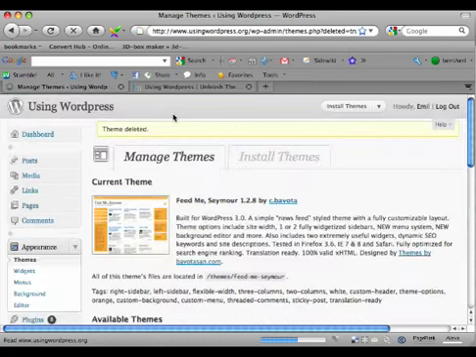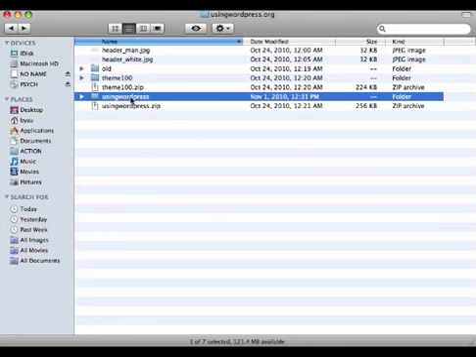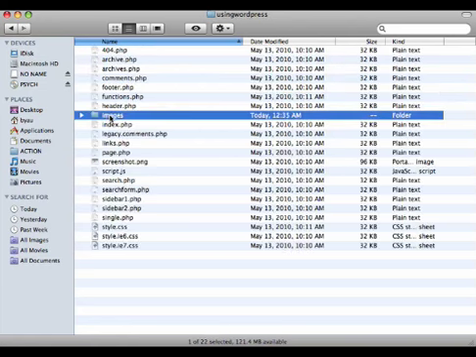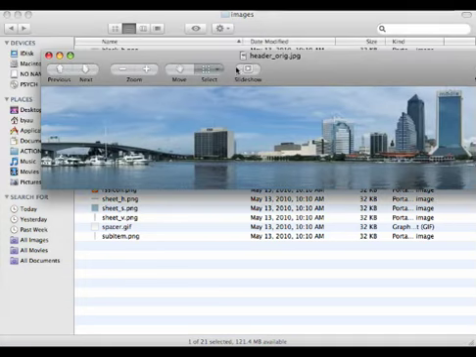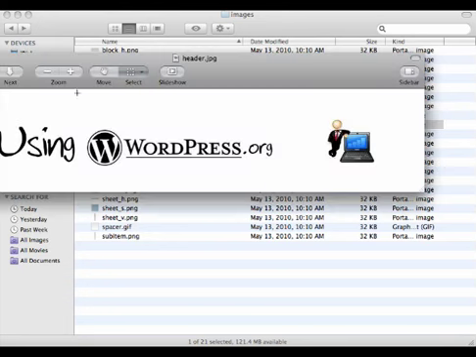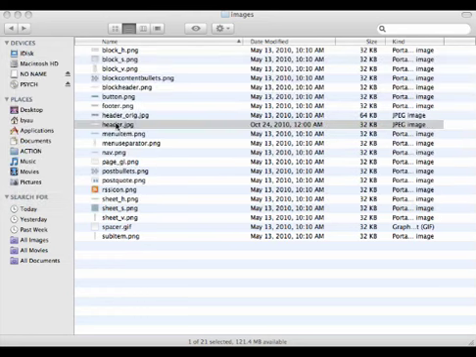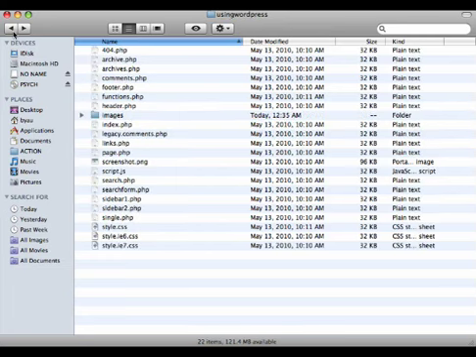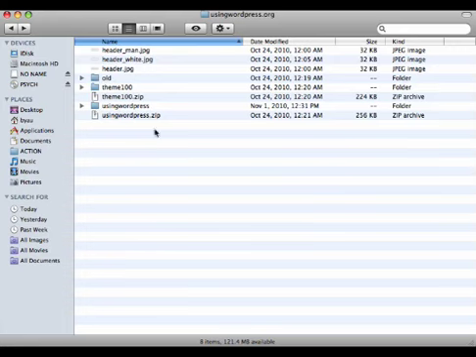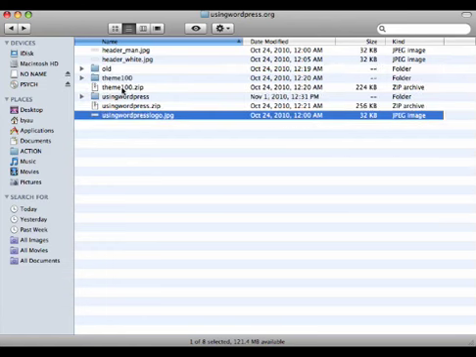Delete. Okay, now since I'm not on my PC, I did a little prep work ahead of time, so I hope you don't mind. This is our using WordPress theme. Images. If we go to the header JPEG file, again, this is the original header, the little city. When we edited, I'm going to blank this out, and I'm going to use this as a logo. So first things first, I'm going to copy the file, header JPEG. I will create it here, and I'm going to call it using WordPress logo. Then I'm going to edit that header file, and I'm going to make it white so it's in the background.